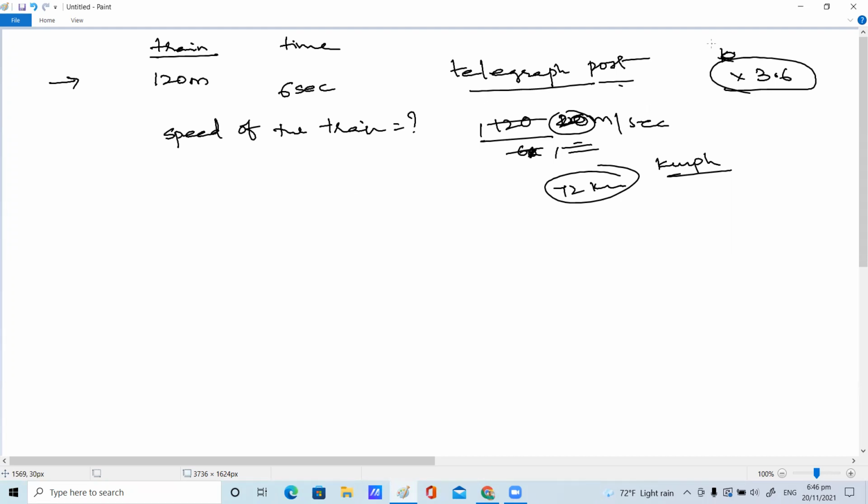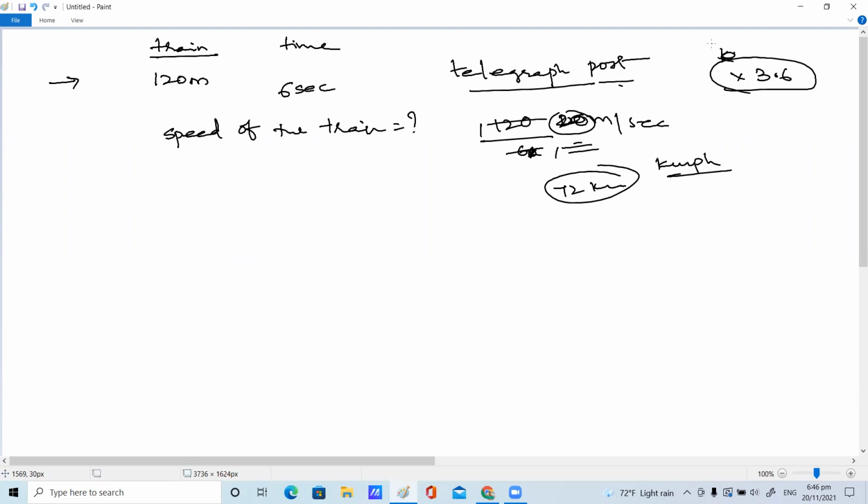Or else in the process, if you want, you can go with 60 into 60 again, 3,600. 3,600 into 20 means you will get 72,000 meters. Meters to kilometers means 72 kilometers. So speed means per hour. Again, you should divide, children. It's a long process, or else you can directly keep in your mind. You just multiply it with 3.6.